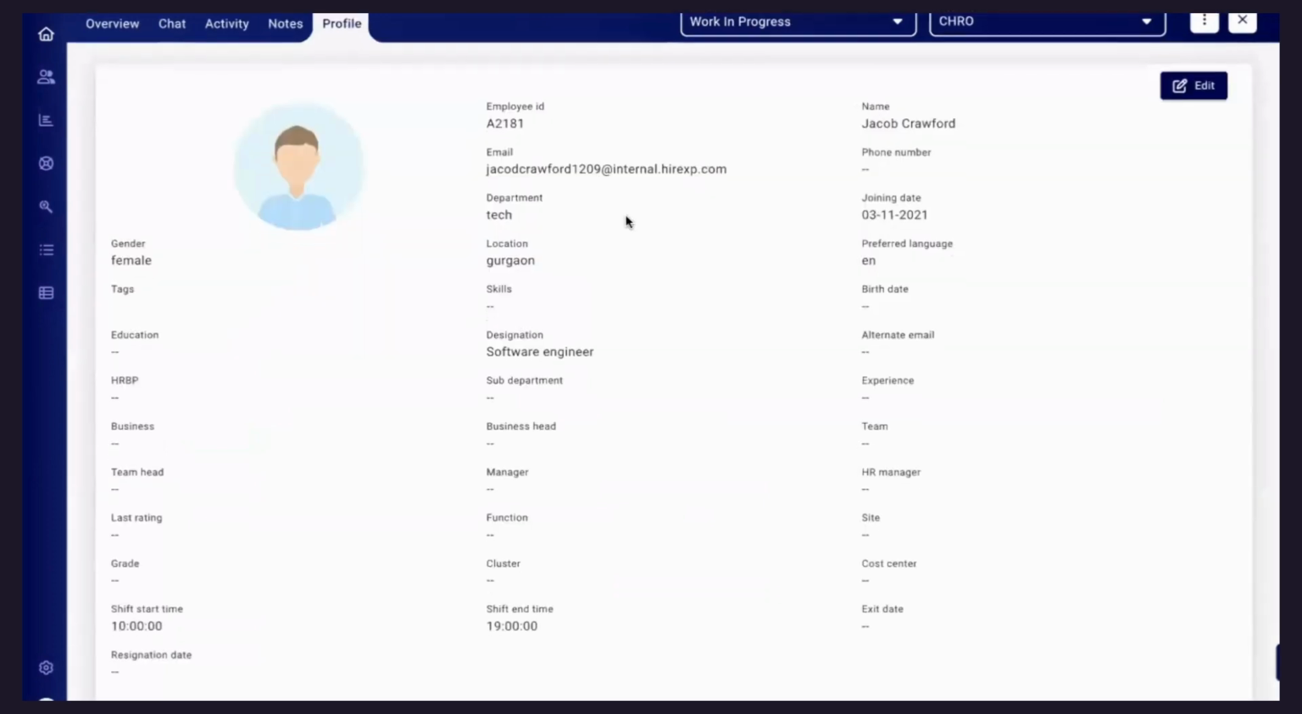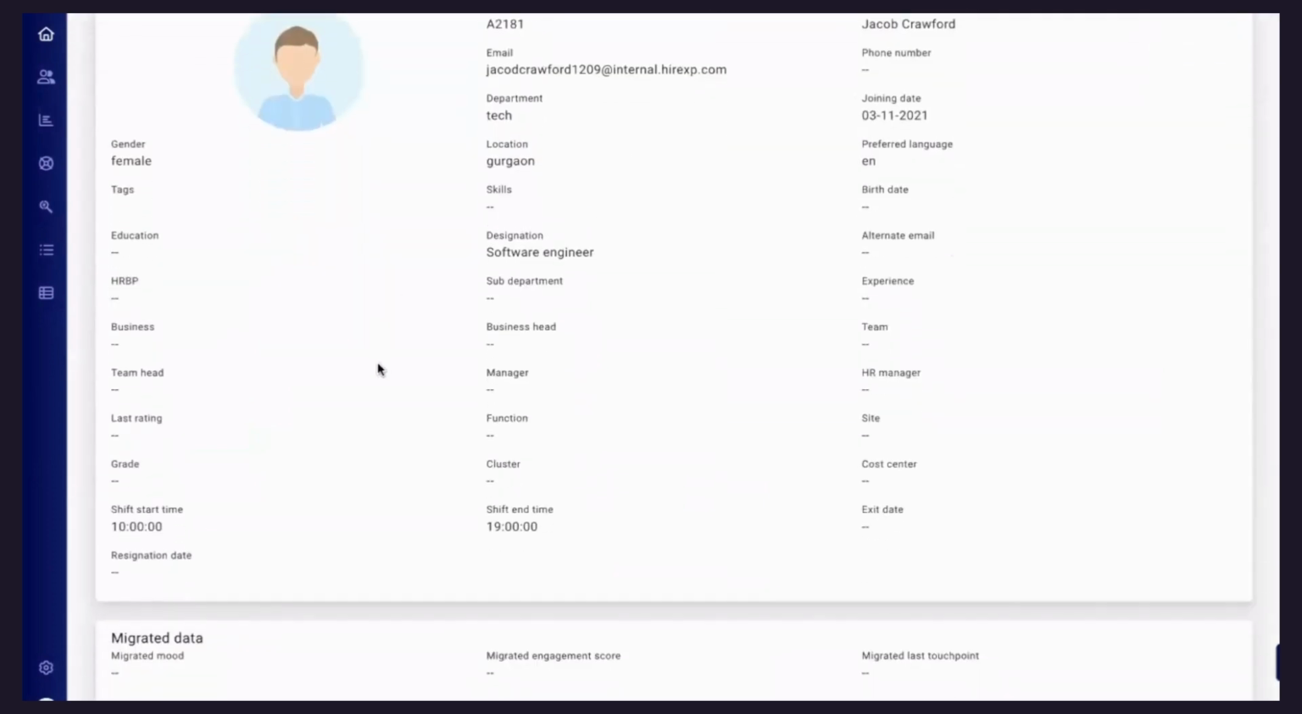This is the complete profile of the employee. And in case you are using any other system, then you can also migrate the existing engagement and performance scores into the employee's profile. That is also possible.